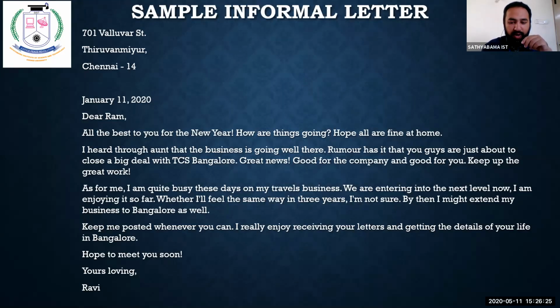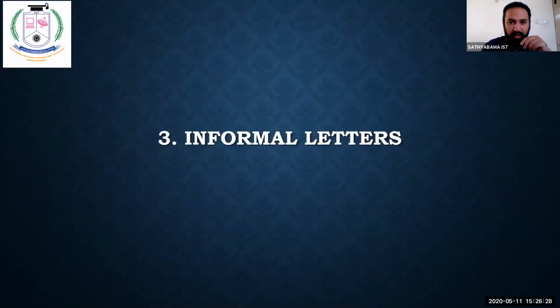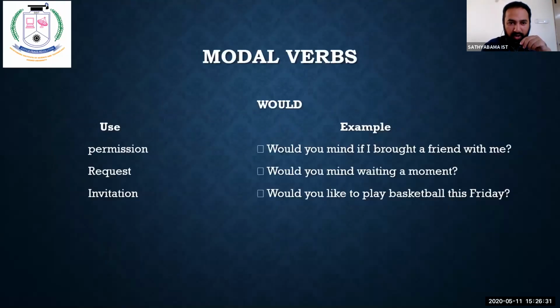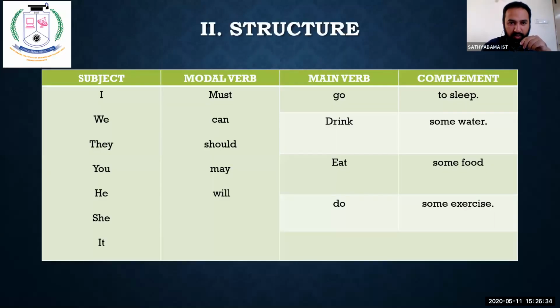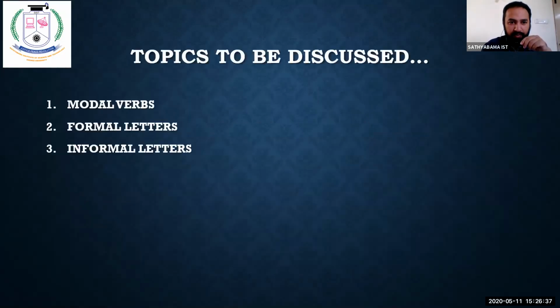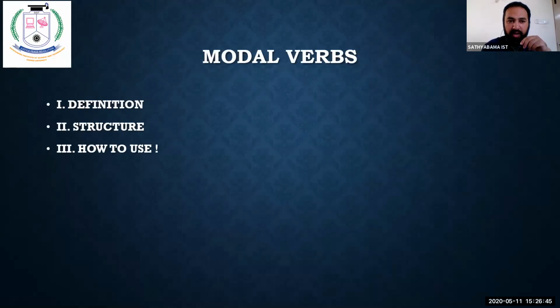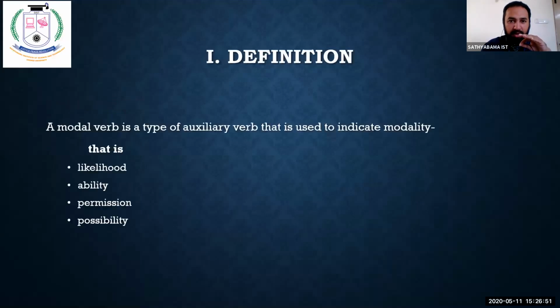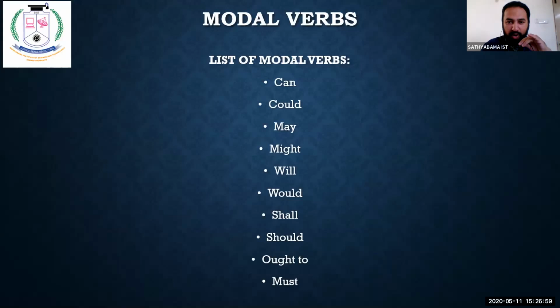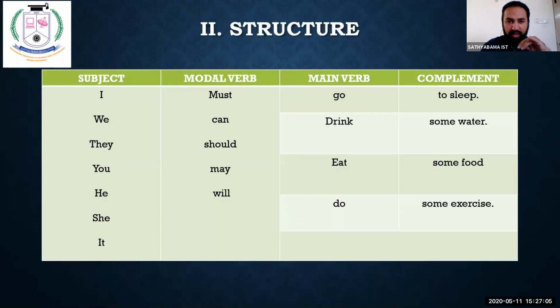Clear, all of you? I hope you are clear with it. So in the previous 1 hour, what all did we see? A small recap: we saw modal verbs, formal letters, and informal letters. In modal verbs, we saw the definition, structure, and how modal verbs are used in different places: likelihood, ability, permission, and possibility. We have can, could, may, might, will, would, shall, should, ought to, and must.